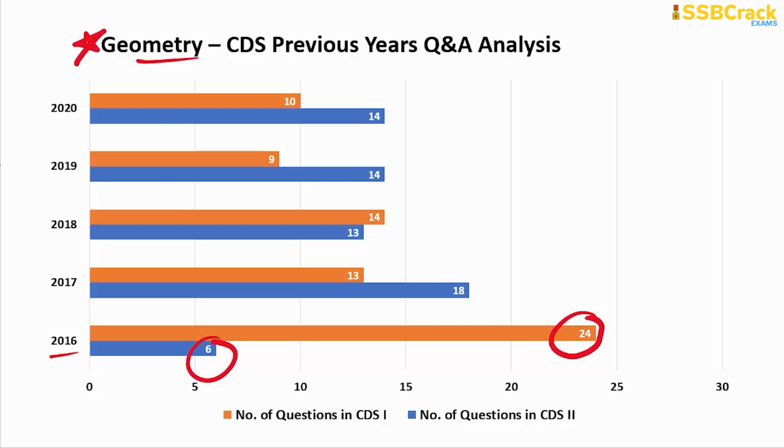So recently you can see the questions were like 10, 14 in CDS 2020 papers, 9 and 14 in CDS 2019 papers, 14 in CDS 1 of 2018, 13 in CDS 2 of 2018. So you can see the number, though the range is 6 to 24, the maximum questions so far were between 9 and 14: 9, 13, 10 and 14, right? So a good number of questions could be part of your CDS written examination based upon the topic of geometry.